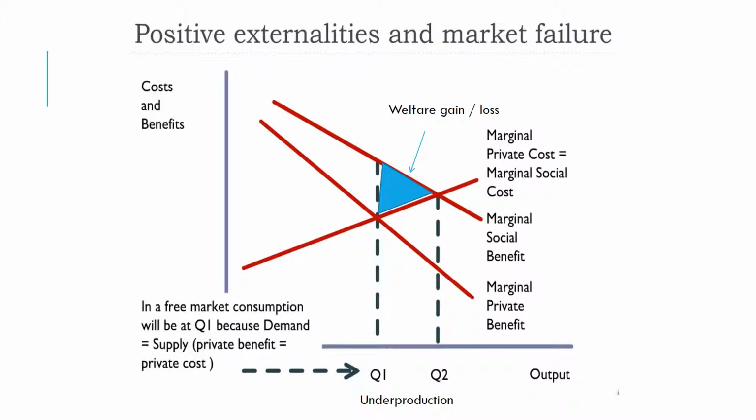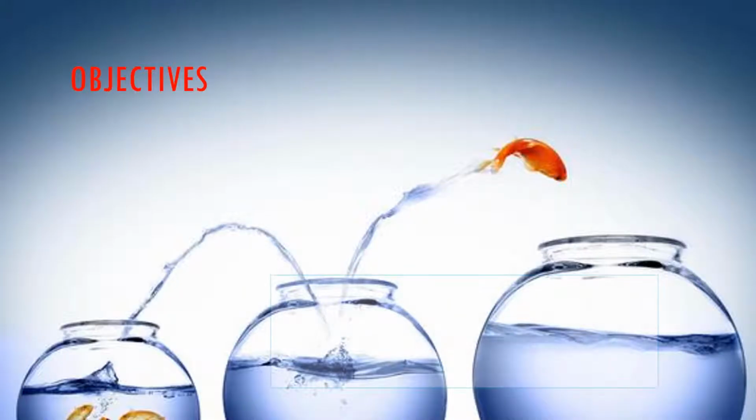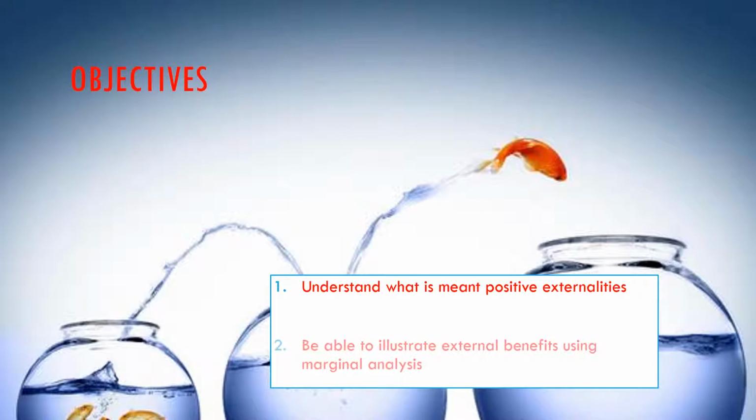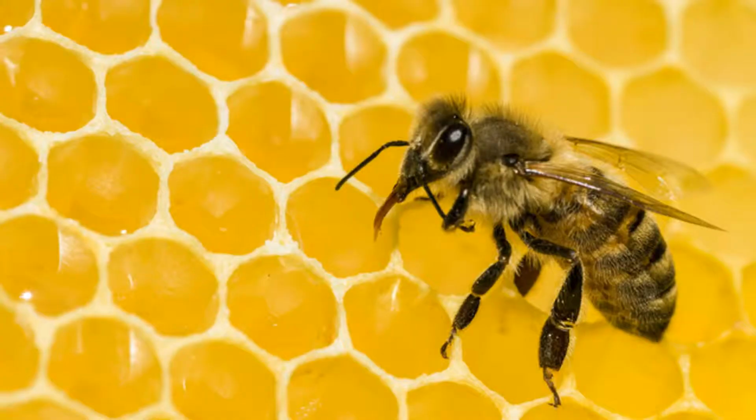Here again is an example of that diagram, the positive externality diagram, an important one to get our heads around and a very useful one to help us analyse why free markets don't always give us the best possible outcome. So in this video we've looked at what is meant by a positive externality and how we illustrate a positive externality using external benefits and marginal analysis. That's it. Thank you very much for listening.